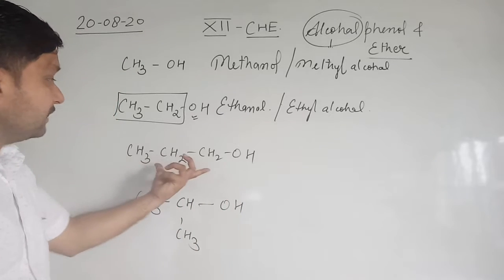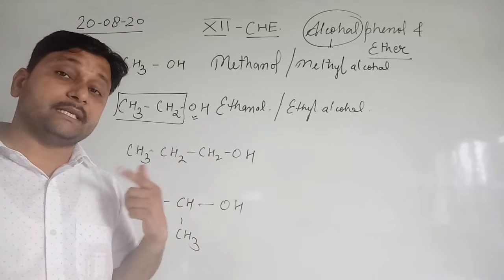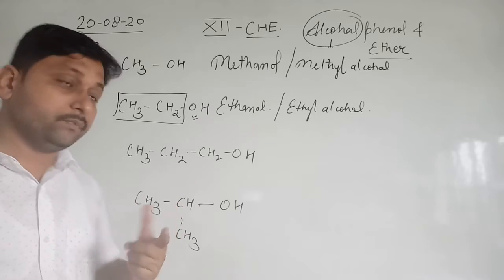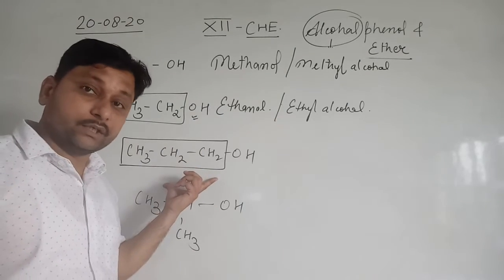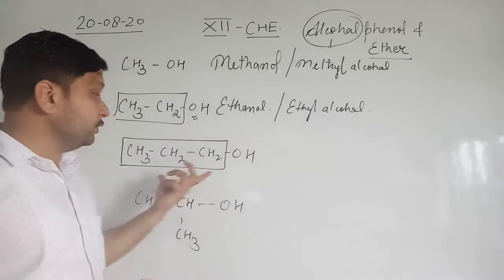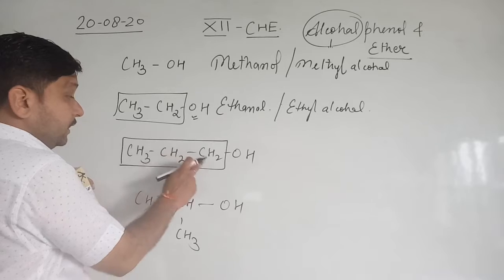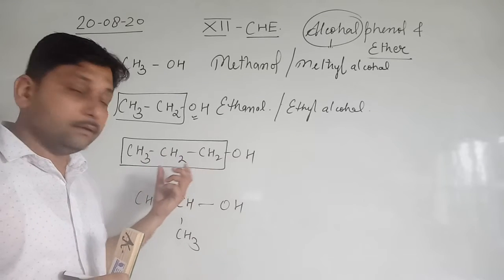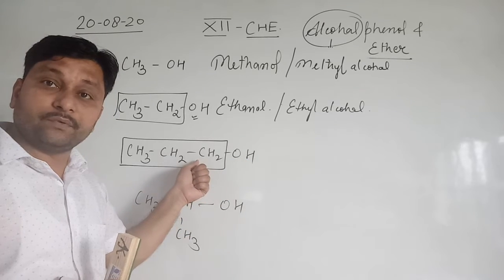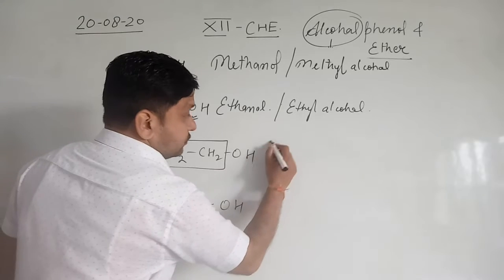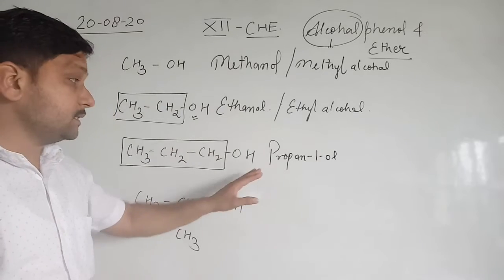See here, if the carbon chain is linear, with more than 2 carbons, and there is no side chain of an alkyl group, then this is denoted as normal in the common name. If we mention the IUPAC name, this alcohol is present on the first carbon, because there are 1, 2, 3 carbons in a linear chain, and OH is nearer to this terminal. That's why it is first, second and third. So it is known as propan-1-ol. This is the IUPAC name.